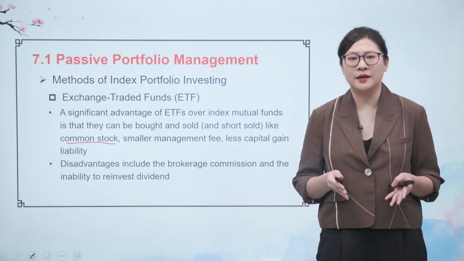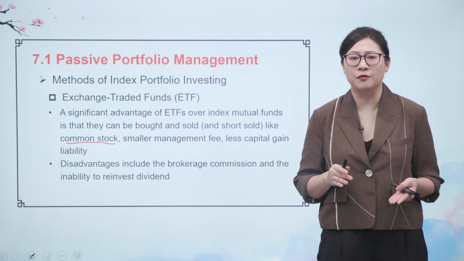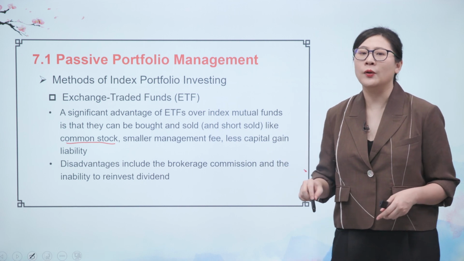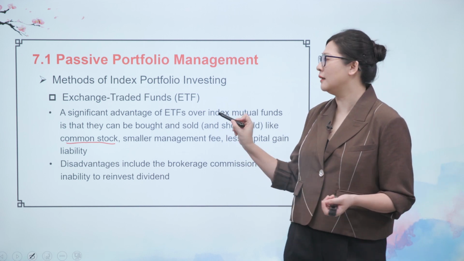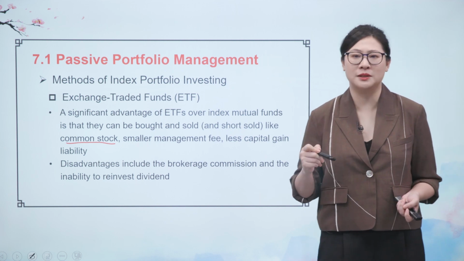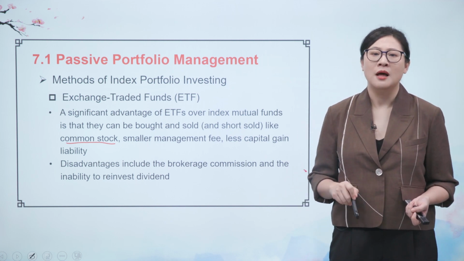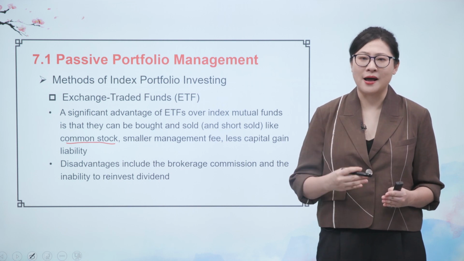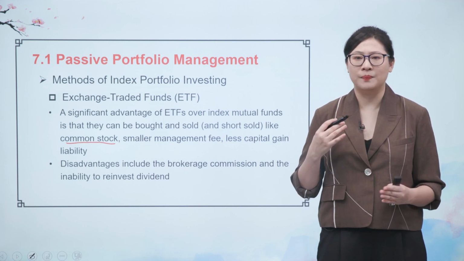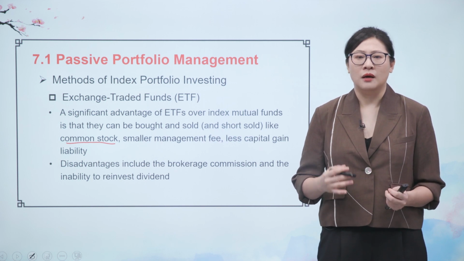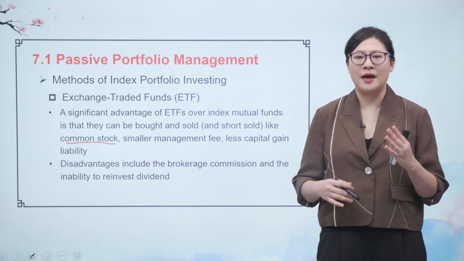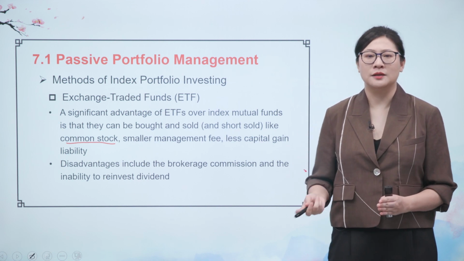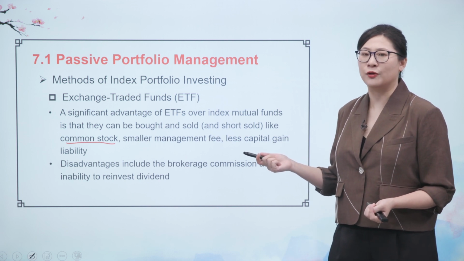Generally speaking, an ETF is a kind of combination of an open-end fund and a closed-end fund. Like a closed-end fund, it can trade like a common stock in the secondary market. But like an open-end fund, it can also be bought or redeemed directly with the fund company. So that's the advantage of the ETF.